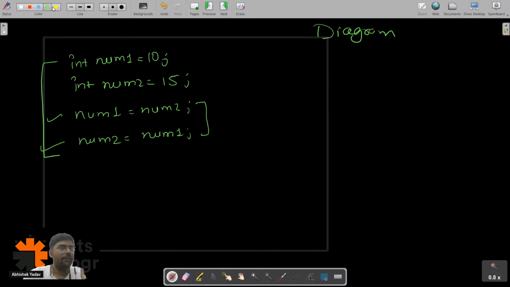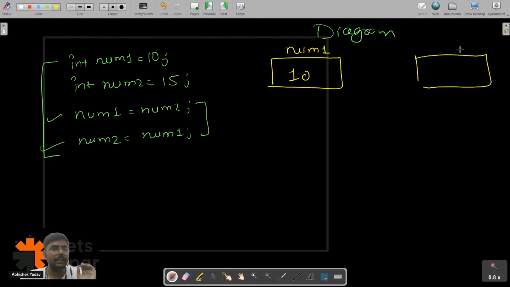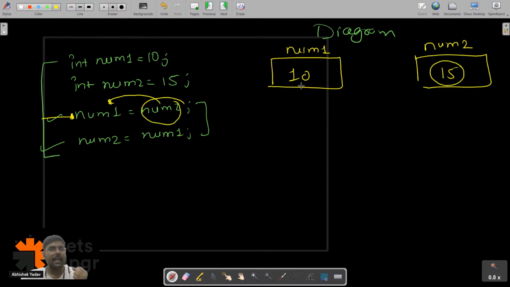So what you will do, I have a container. Inside the container I have data 10, num1. And I have one more container. Inside the container I have data 15 here. This is num2. And at this line, I'm transferring the data of num2 to num1. So this 15 I am taking and storing 15 here. The moment I do this, I'm losing the data of num1. Here I am losing the data.